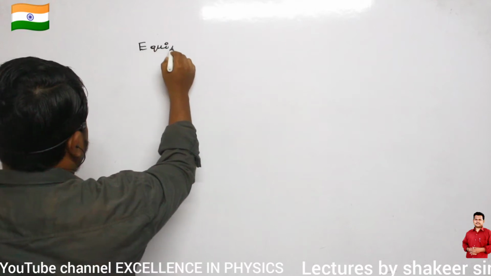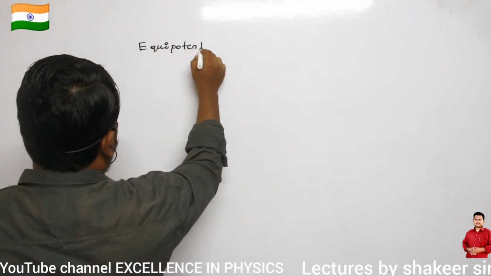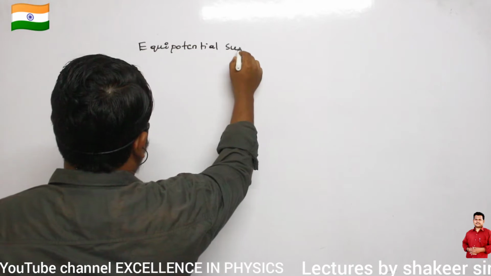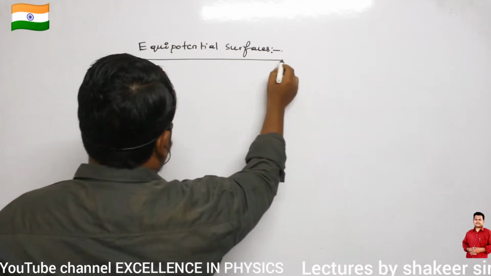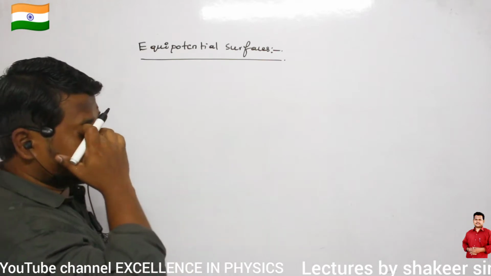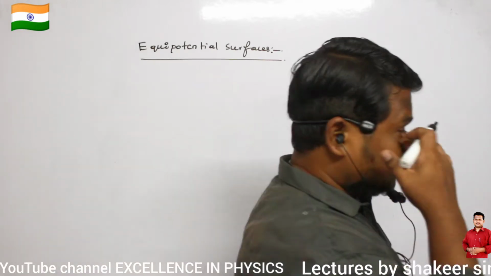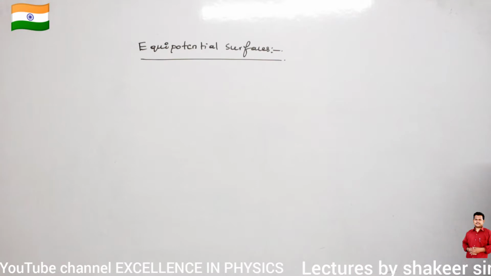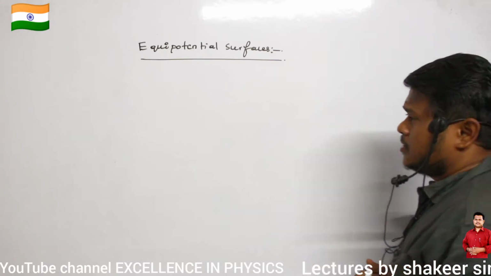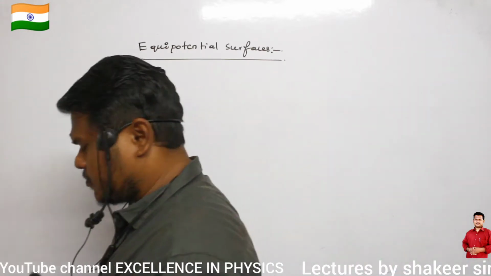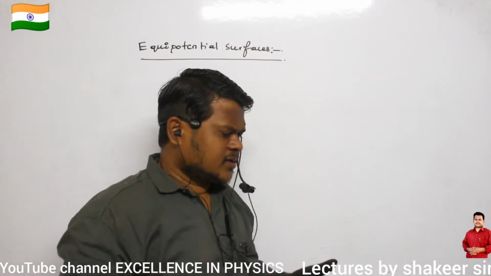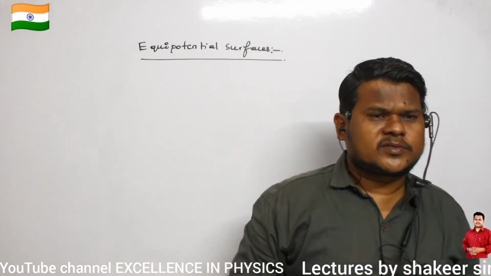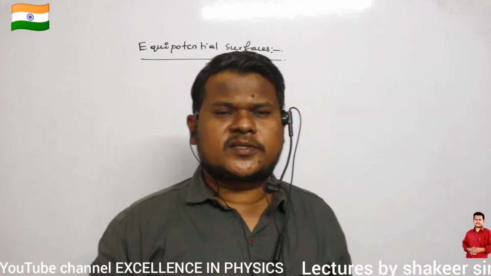Equipotential surfaces. So what is meant by equipotential surface? By seeing the name only, we can understand the definition. Equipotential surface means a surface where the potential everywhere remains the same. That is called an equipotential surface.